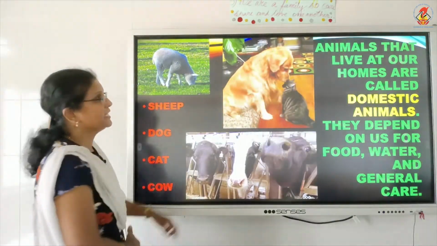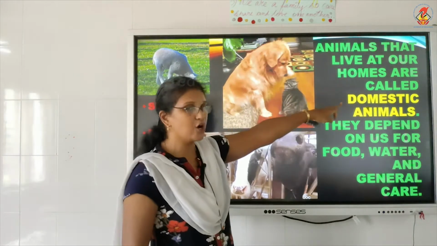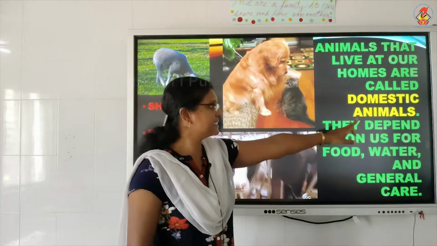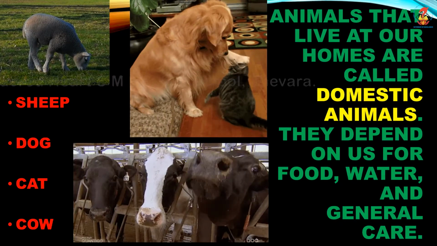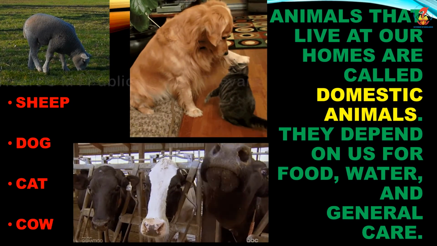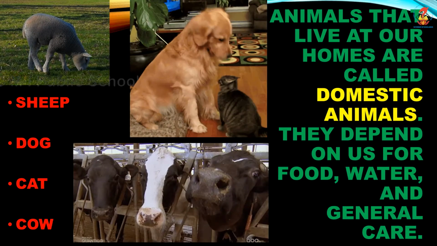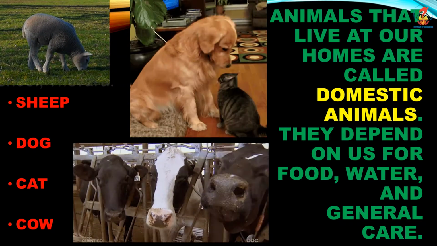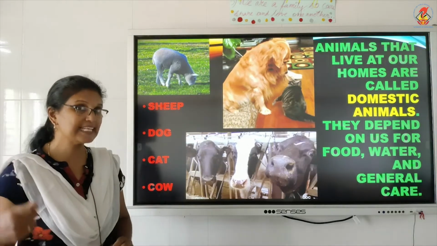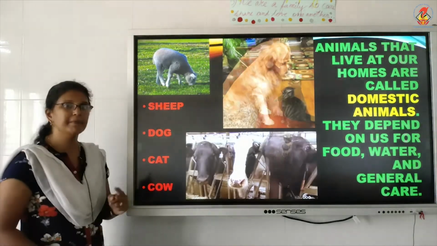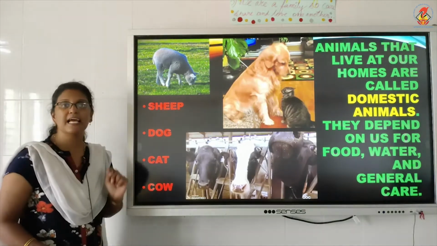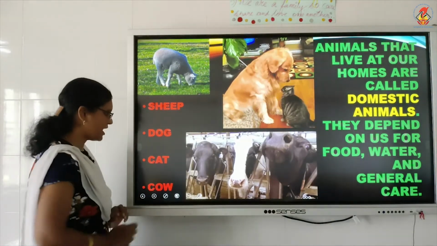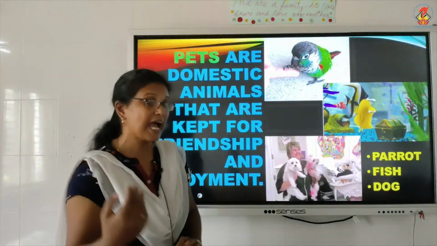So, now children, the animals that live in our homes are called domestic animals. They depend on us for food, water and general care. So, what are some of the examples? Sheep, dog, cat, cow. So, what are the examples, my little ones? Sheep, dog, cat and cow. So, now let's see what are the next type of animals.